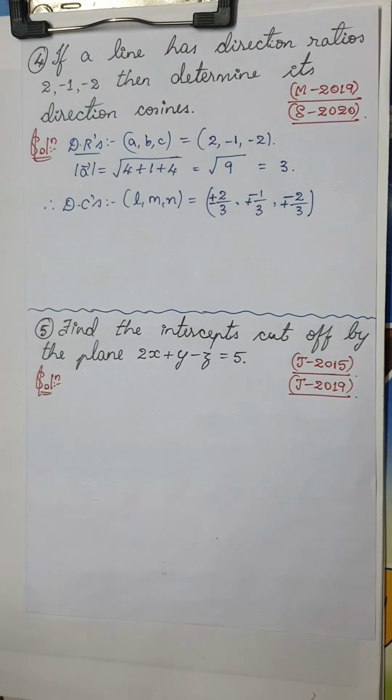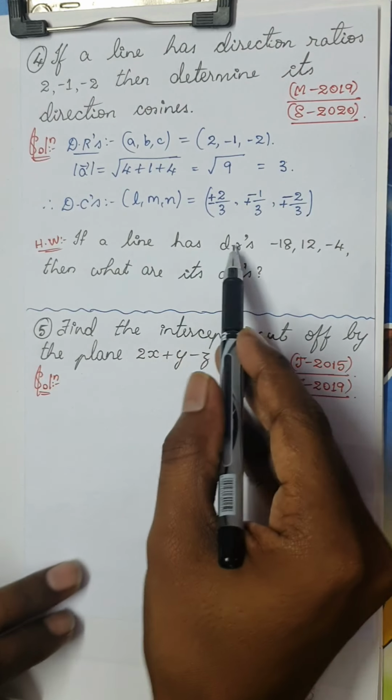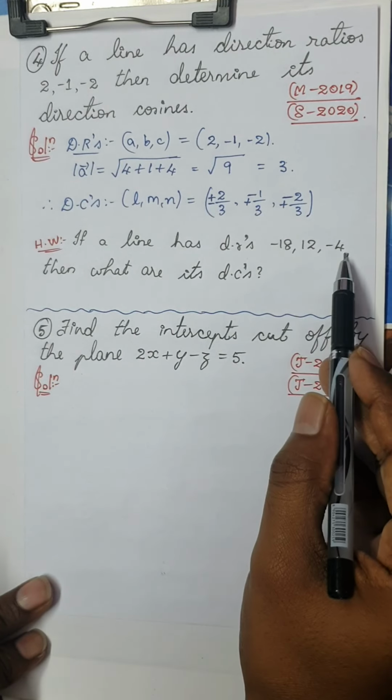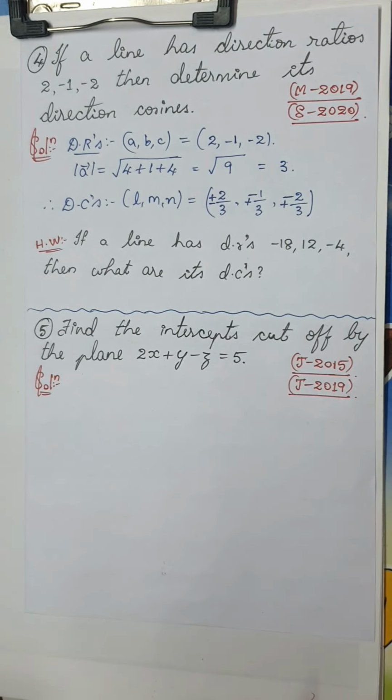Is it clear? This question has already been asked in the examination. I'll give you one more question for the assignment so that you can try it later. So you can try this question by yourself. If a line has DRs -18, 12 and -4, then what are its DCs? On the same lines, you can try it.